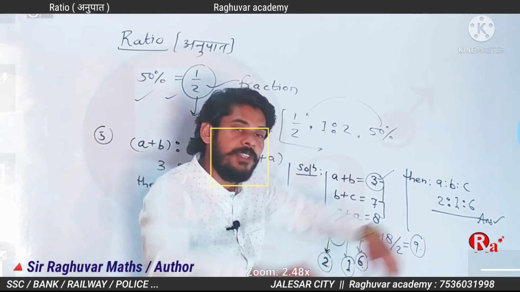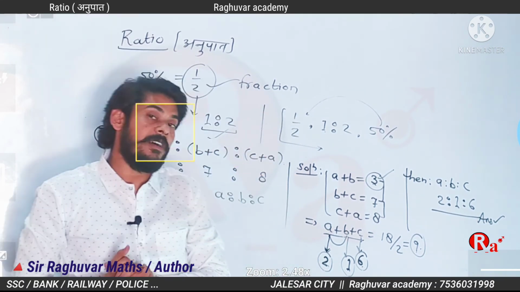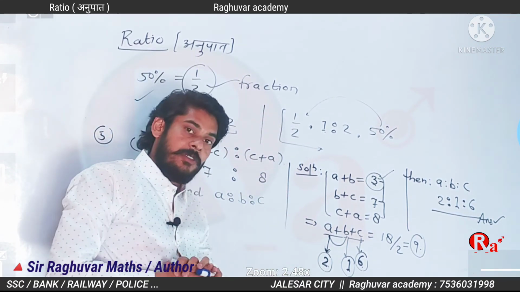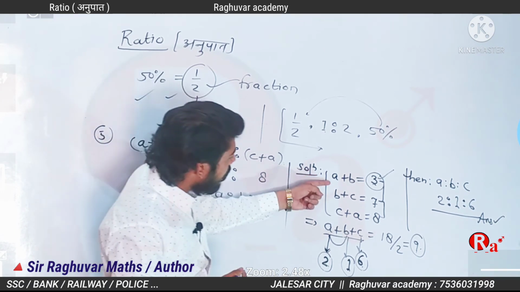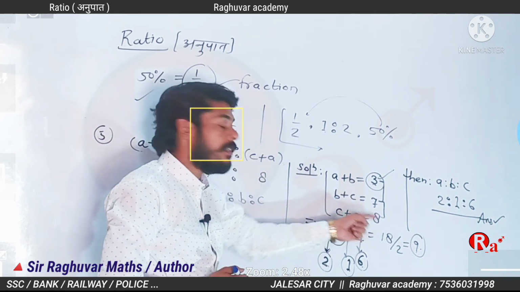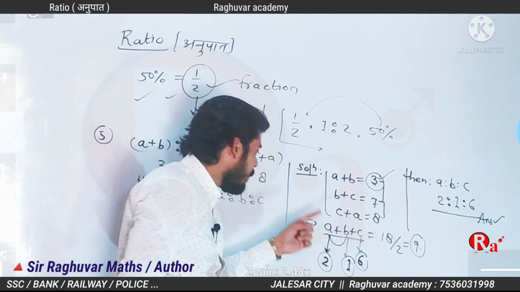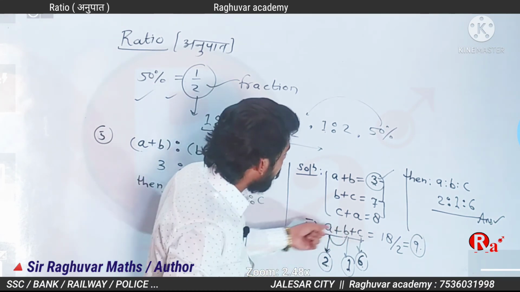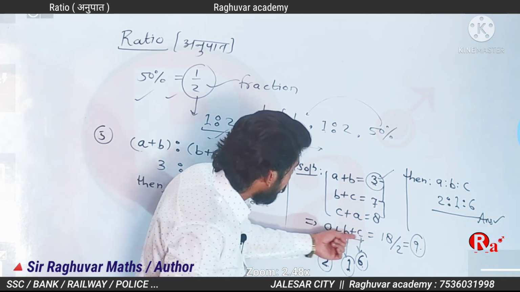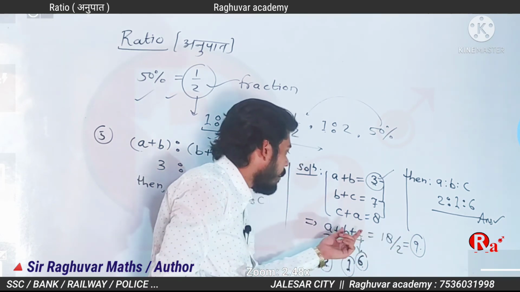I hope you understand this particular well. This is conditional. A plus B equals 3, B plus C equals 7, and C plus A equals 8. This is totally double, and the sum is 18, divided by 2 is 9. A plus B plus C equals 9.